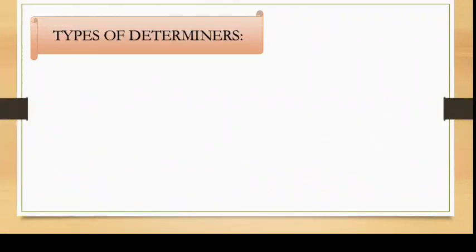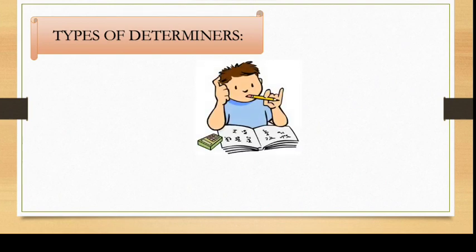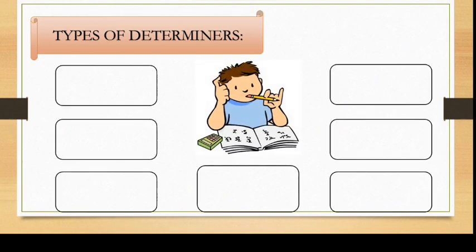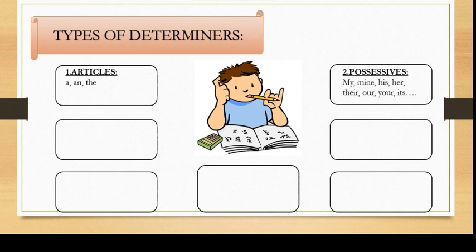Next, we'll see the various types of determiners. Such a confused boy. Why so? Because there are so many types of determiners. How many boxes are there? 7. Yes, we have 7 types of determiners in our English grammar. First one is articles, which includes words like a, an, and the, which we'll be studying today. Next is possessives. Possessives tell us to whom the noun belongs.